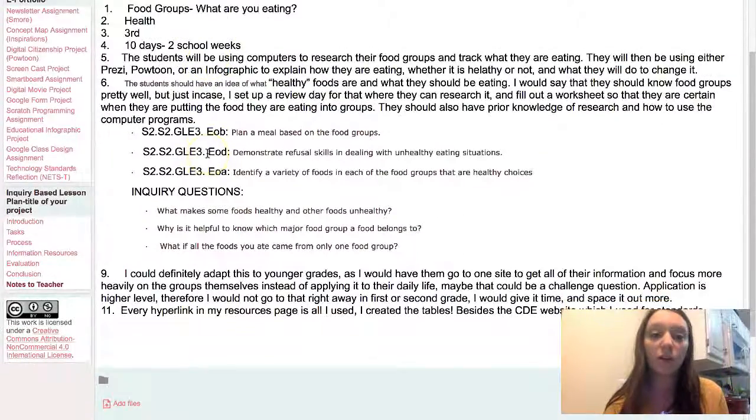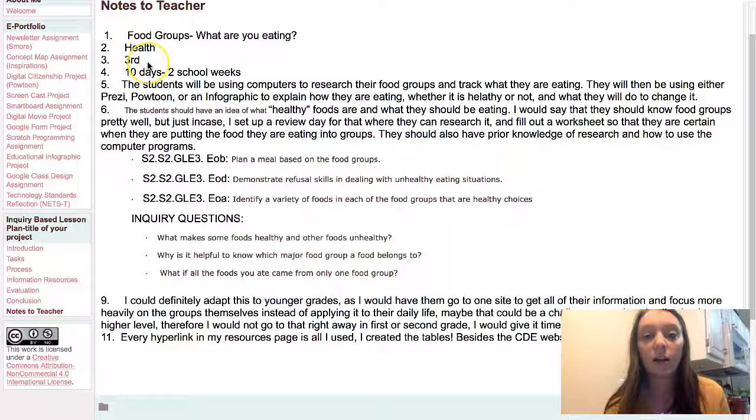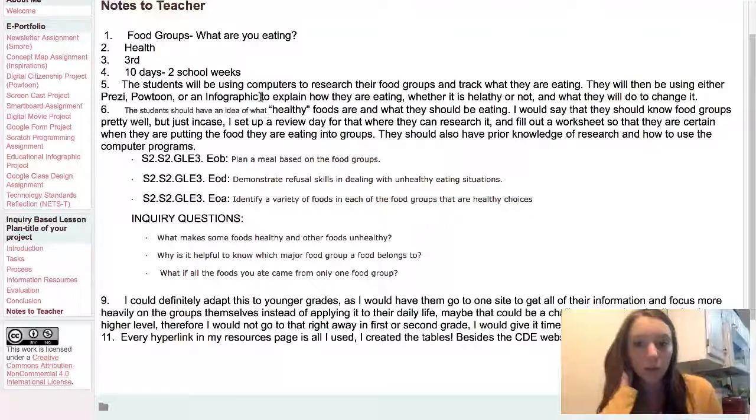And then this is just my Notes to Teachers page. It's a 3rd grade health lesson. It's going to be about 2 school weeks total just because of all the tracking. And they're going to use Prezi, Powtoon, or Infographic, which is the computer software that they're going to be using, just because I want them to use as much technology as possible.